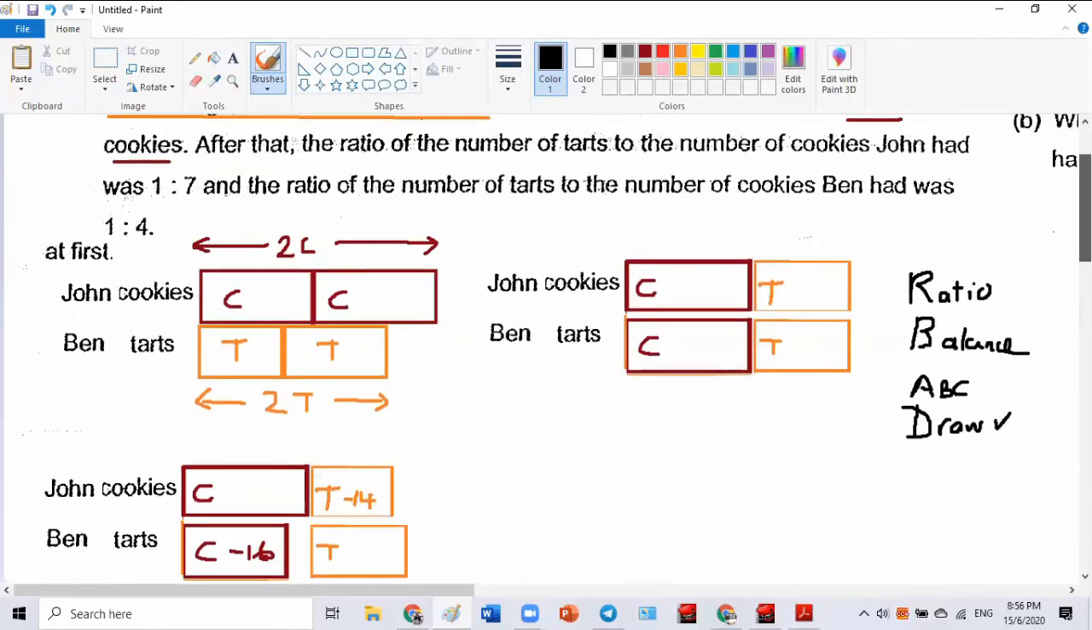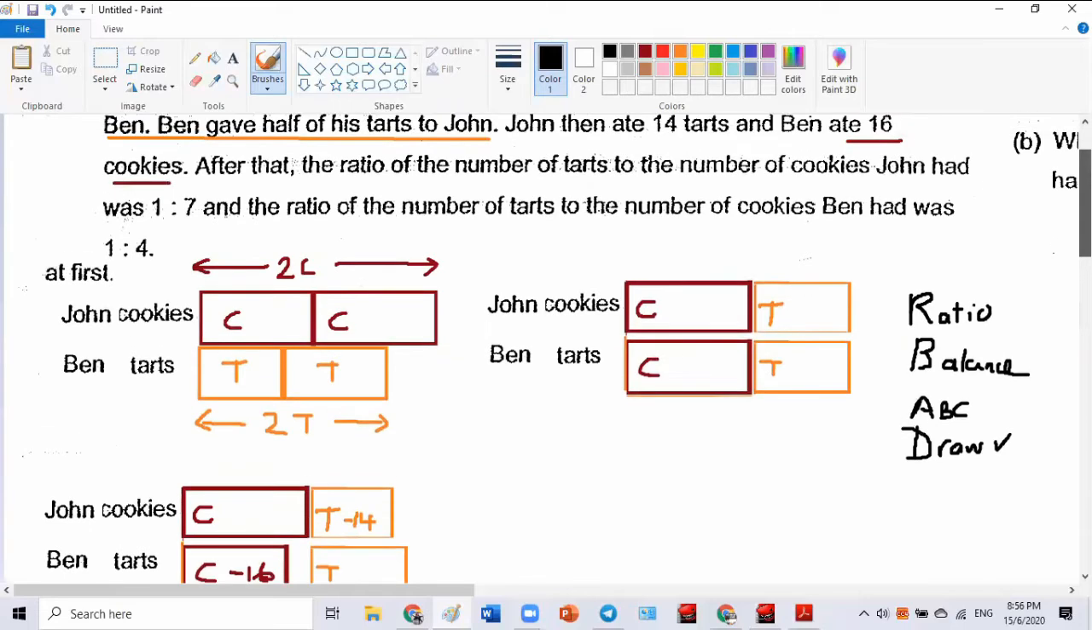Based on what Mr. Brian will read for me. Come, read. After that, the ratio of the number of tarts to the number of cookies John had was 1:7.